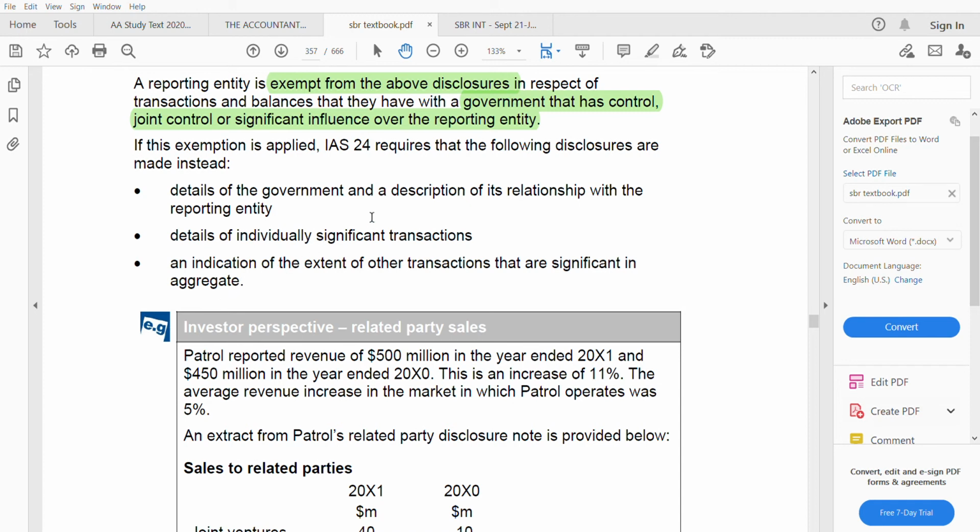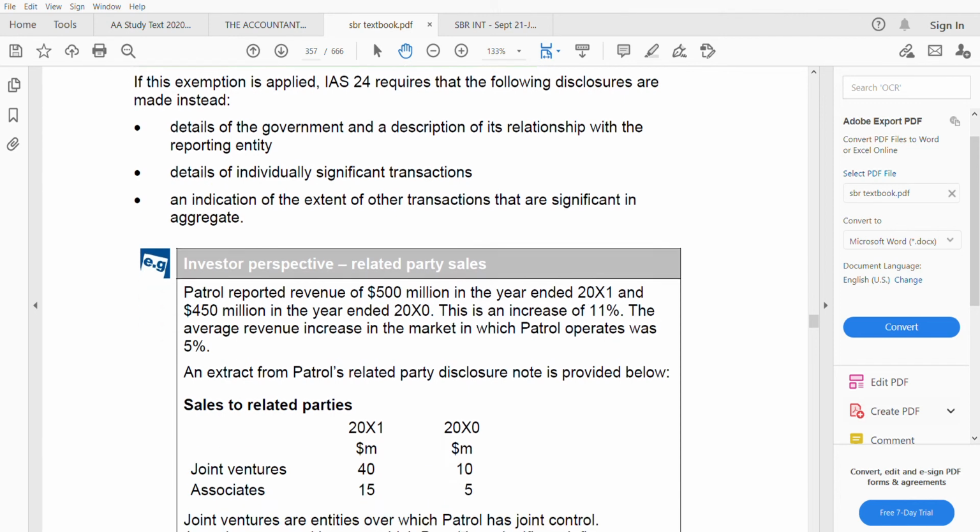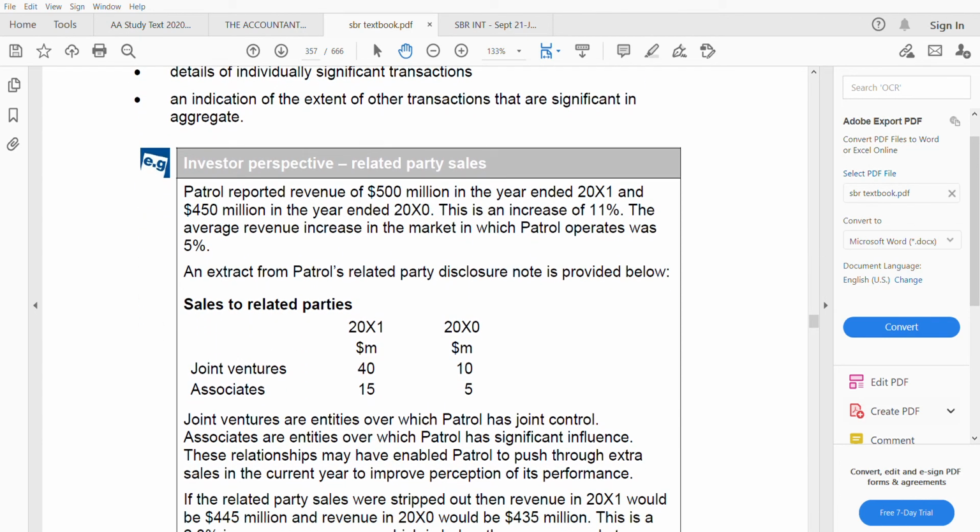So other transactions which are not so significant individually, once you aggregate them together, then they become significant. Then you need to disclose it separately. Details need to be given for that. Now let us go through an example of related party sales.